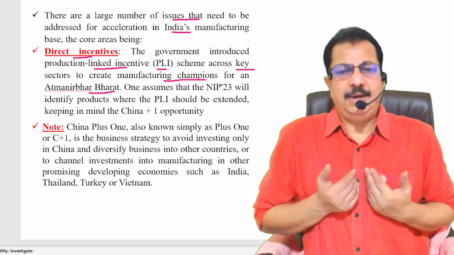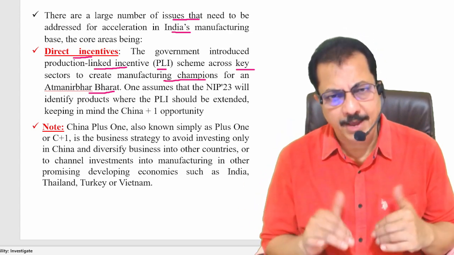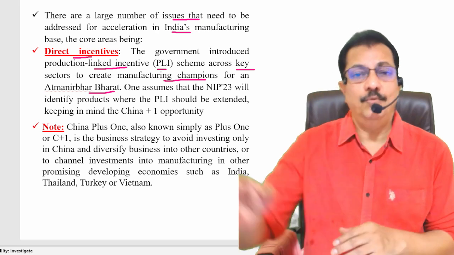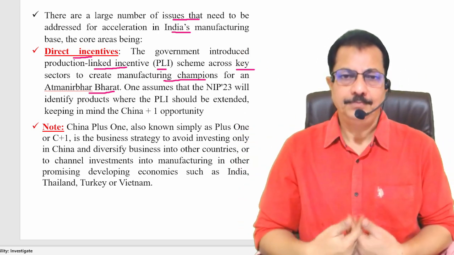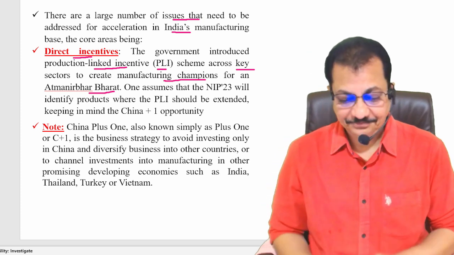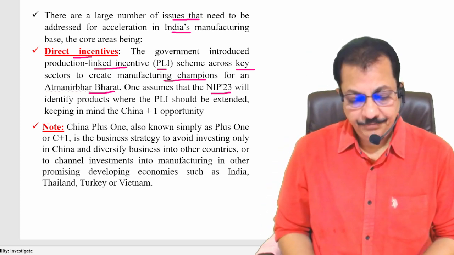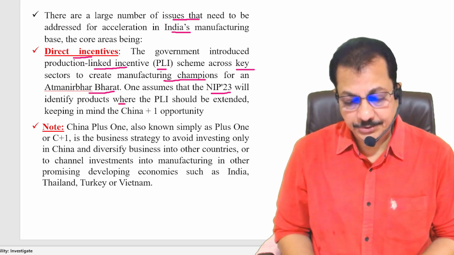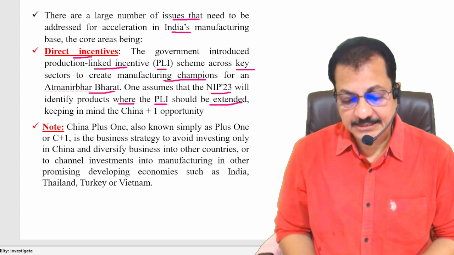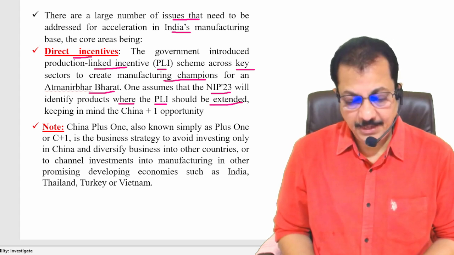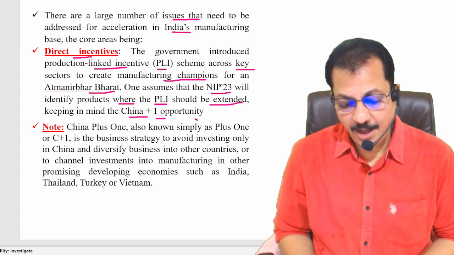So we should be self-reliant. Everything whatever we are importing, that should be manufactured in India. Then we depend less on imports and we can save so much foreign exchange. Am I clear? So these are the ideas. One assumes that NIP 23 will identify products where the PLI should be extended, keeping in mind the China plus one opportunity.